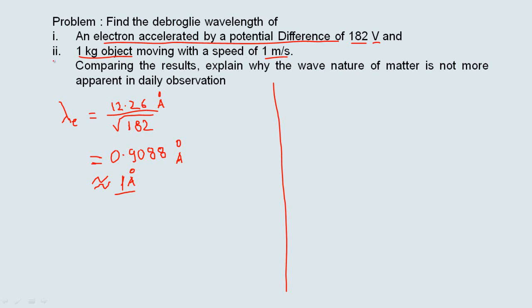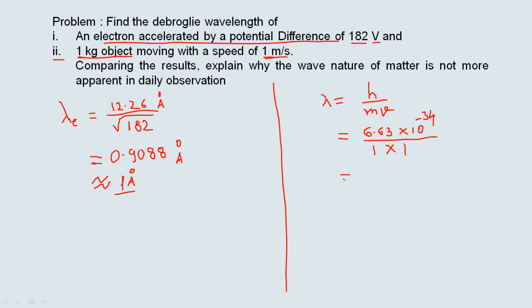Here I know the mass and velocity, so I use the formula lambda equal to h upon mv, where the value of h is 6.63 into 10 raised to power minus 34, divided by the mass of 1 kg multiplied by the velocity of 1 meter per second.